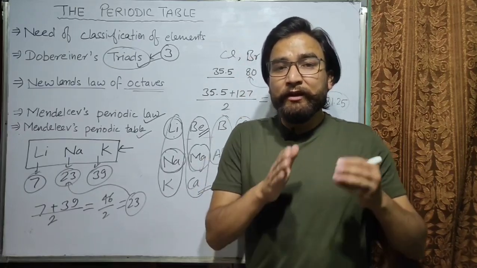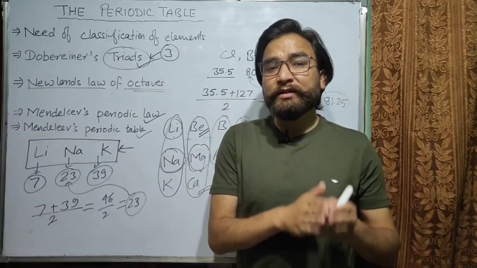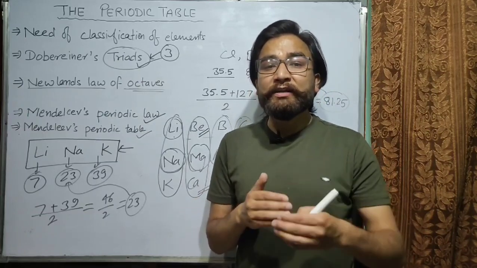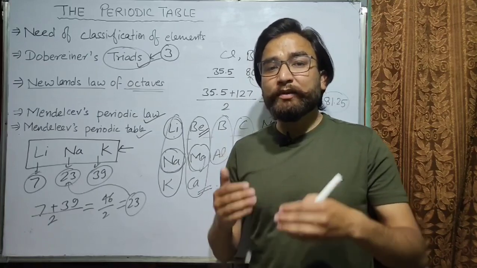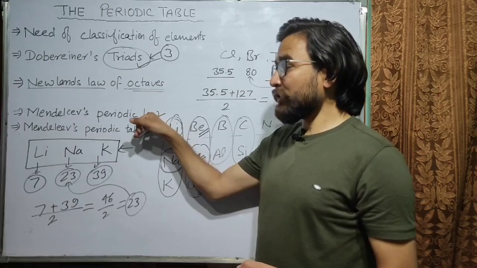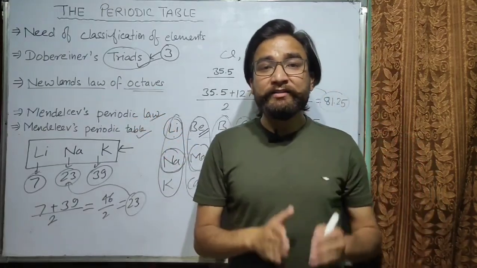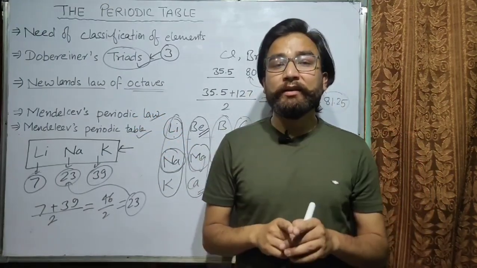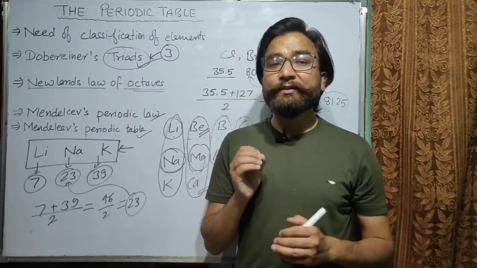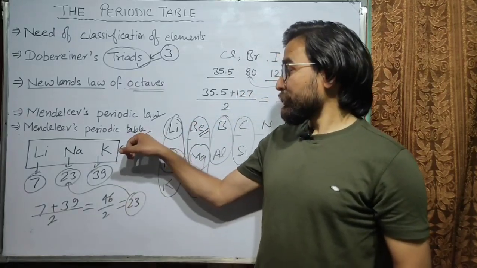It means if we arrange the elements according to their increasing atomic masses, the properties of elements will repeat after a certain interval. So following this law, Mendeleev arranged the elements in the form of a table, and this table is known as Mendeleev's Periodic Table.